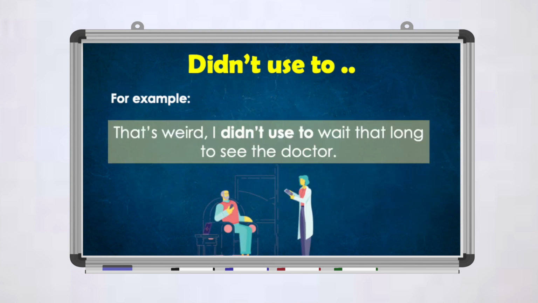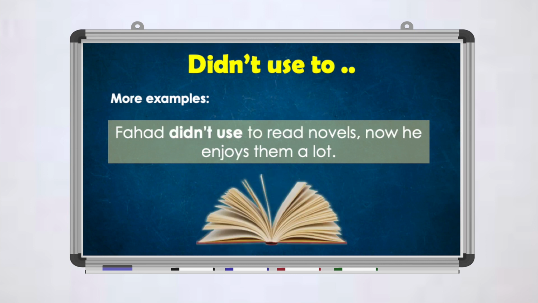Let's take an example. That's weird. I didn't use to wait that long to see the doctor. Fahad didn't use to read novels. Now he enjoys them. So remember, if you're adding "didn't," remember not to add "ed" at the end. You will not use "used to." You will use "used to" by itself.